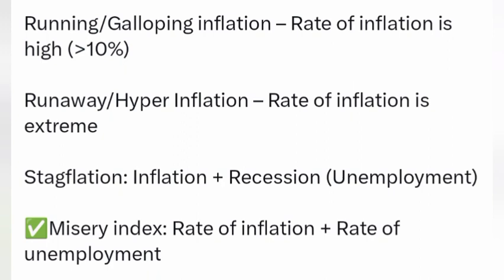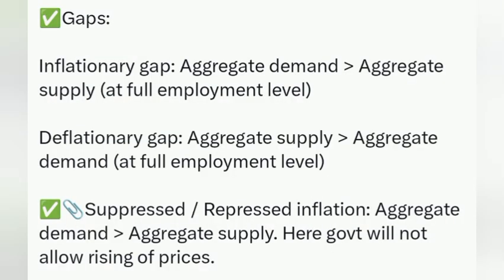Runaway or hyperinflation, where the rate of inflation is extreme. Stagflation, inflation plus recession, with unemployment. Misery index: rate of inflation plus rate of unemployment. Gaps. Inflationary gap, where aggregate demand is greater than aggregate supply at the full employment level. Deflationary gap, where aggregate supply is greater than aggregate demand at the full employment level.